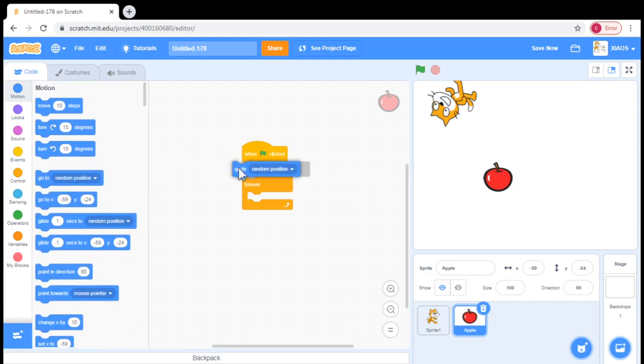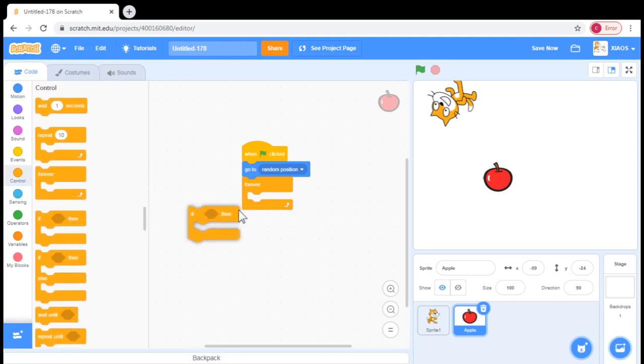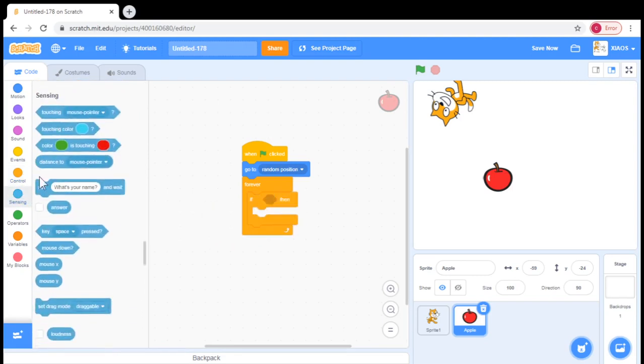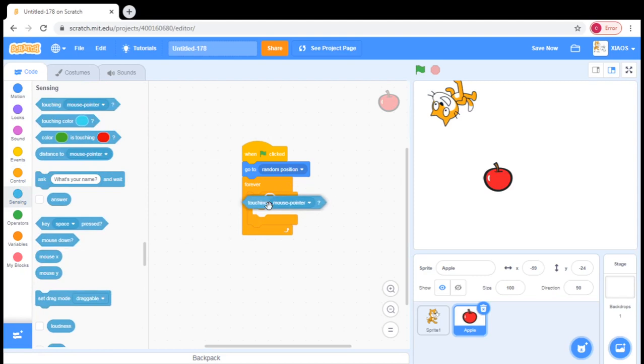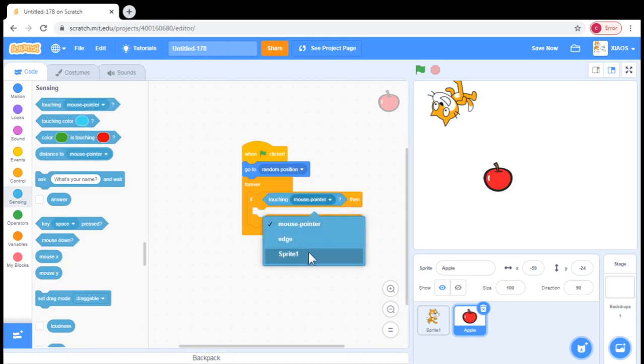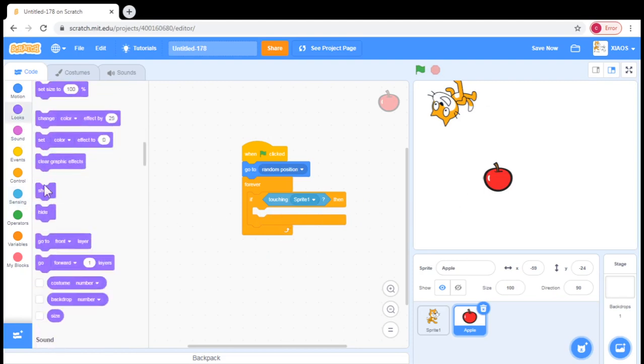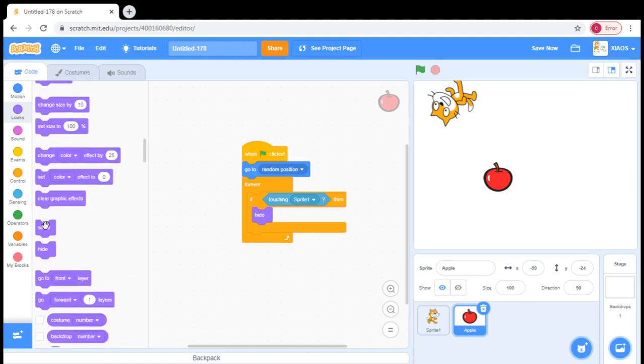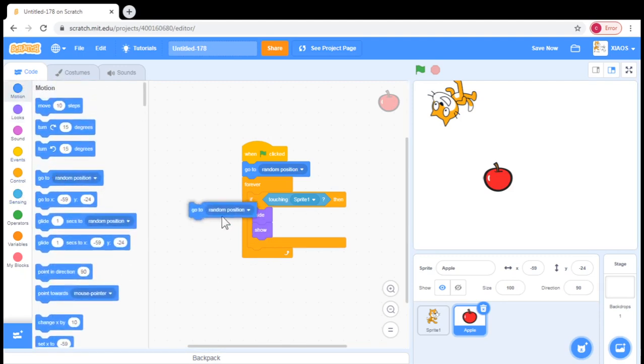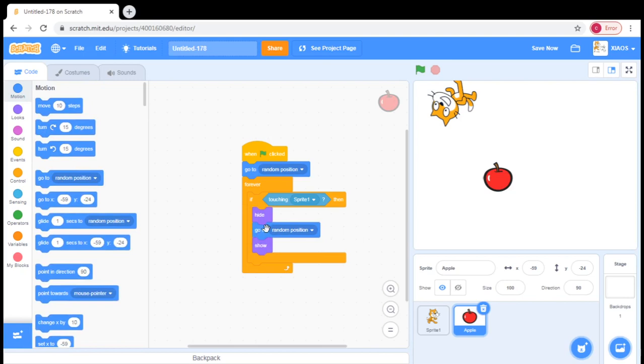Here. Alright. Now, forever, then get if then. And then touching sprite 1, which is the cat. Then looks. Hide. Then grab a hide. And then grab a show as well. And then go to random position 1 again.